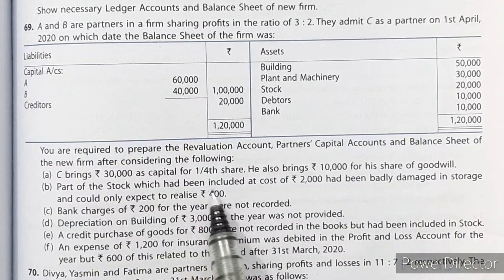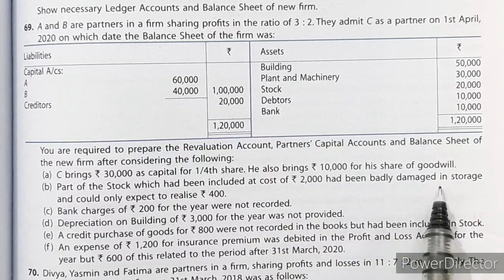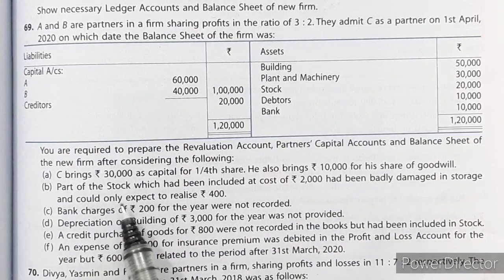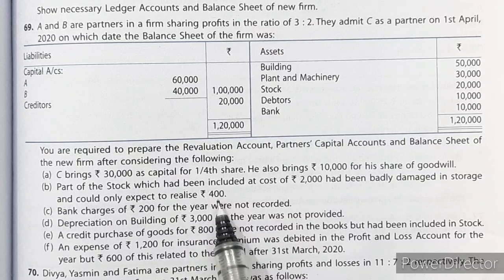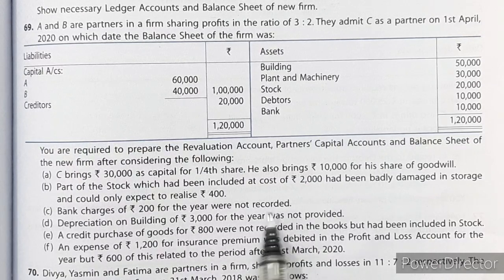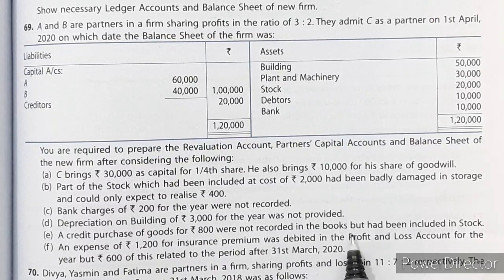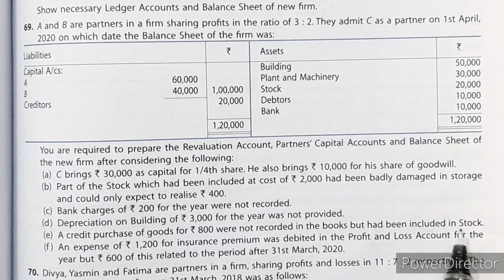Part of stock which had been included at a cost rupees 2,000 had been badly damaged in storage and could only expect to realize rupees 400. So there is decrease in stock. Bank charges of rupees 200 for the year were not recorded. Depreciation on building of rupees 3,000 for the year was not provided, and a credit purchase of goods for rupees 800 were not recorded in the books but had been included in the stock.